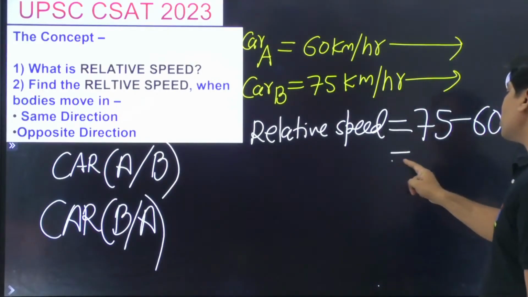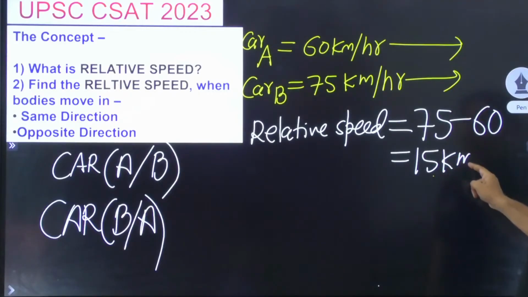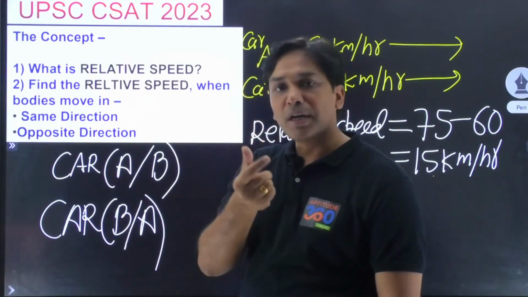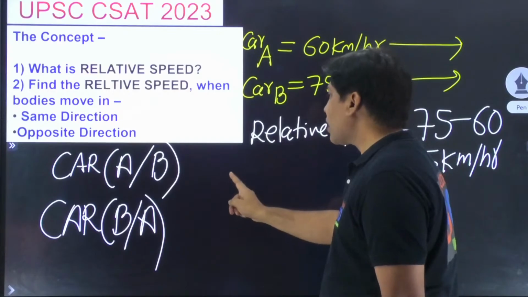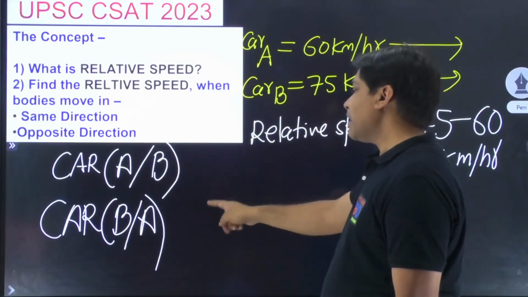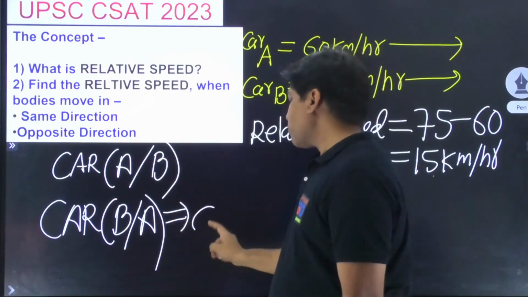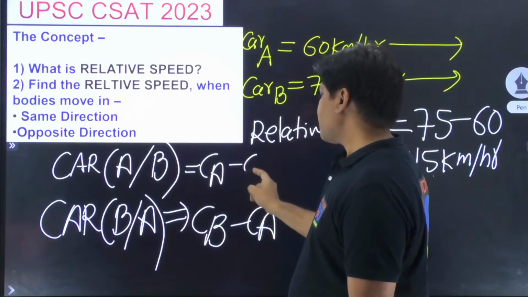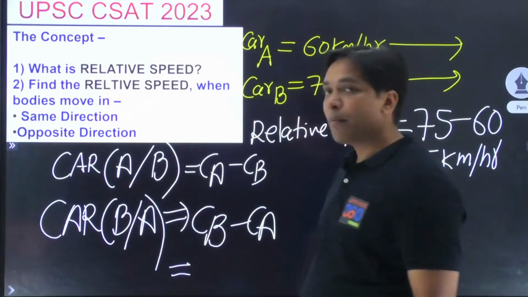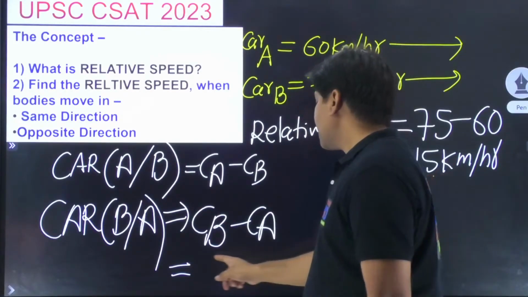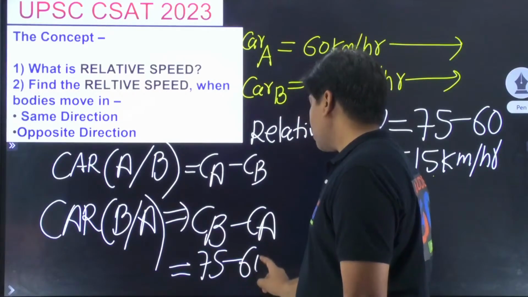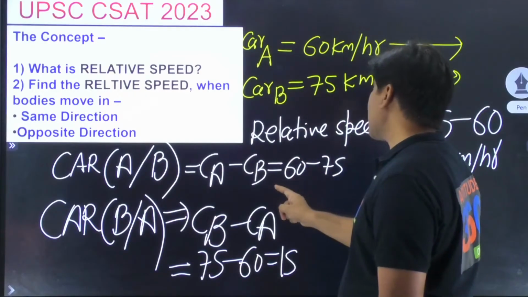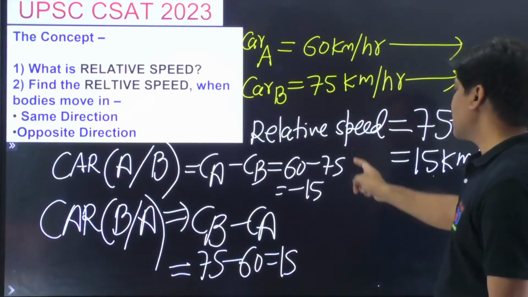So that comes out as what? 15 kilometers per hour. And what is the meaning of saying that the relative speed out here is 15 kilometers per hour? इसका ये मतलब है, देखो कार, और ये 15 किलोमीटर होगा कार बी का विद रिस्पेक्ट टू कार ए। अगर आपने बचपन में पढ़ा होगा ना तो इसको क्या बोलते थे आप, कार बी माइनस कार ए स्पीड, and over here speed of car A minus speed of car B, and if that is the case तो हम क्या कर सकते हैं, it is going to be nothing but 75 minus 60 which is 15, and in this case it is coming out as 60 minus 75 which is minus 15. And what is the significance of it?